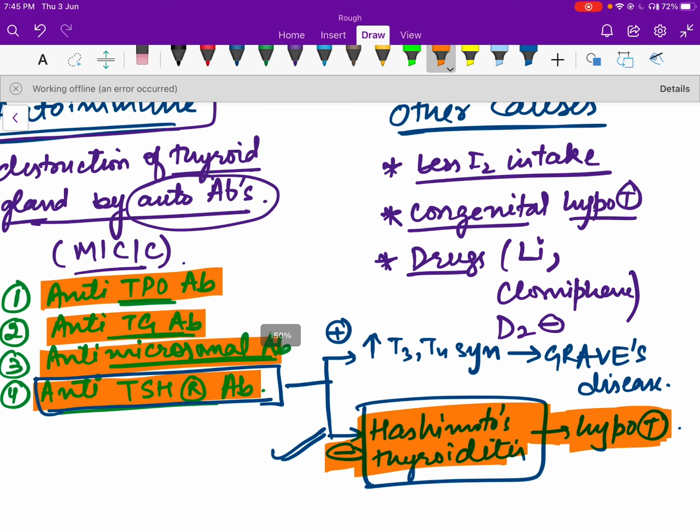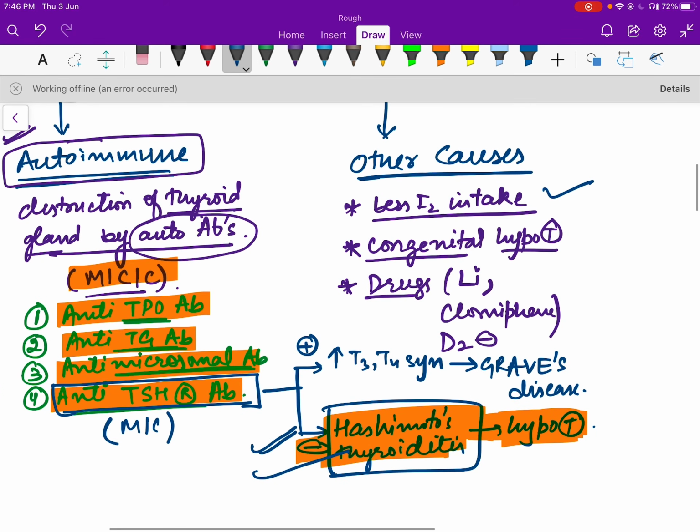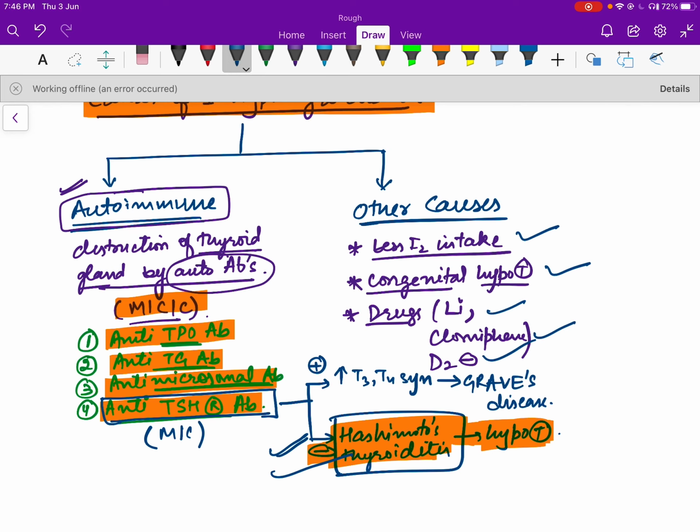Okay, so the autoimmune cause of hypothyroidism is the most common cause in the world, and the most common among these is anti-thyroid stimulating hormone antibody. It's the most common cause. So Hashimoto's thyroiditis. Okay. Now other causes include less iodine intake, congenital hypothyroidism, and drugs such as lithium, clomiphene citrate, and D2 antagonists.